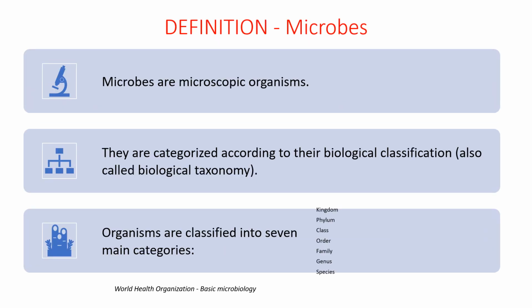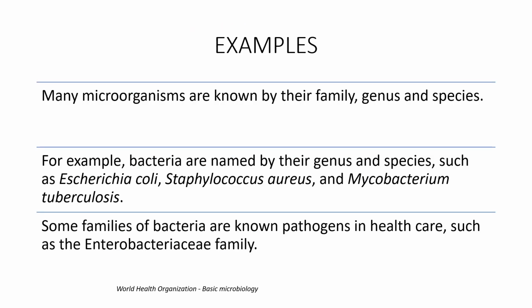Microbes are microscopic organisms. They are categorized according to biological classifications. Organisms are classified into 7 main categories according to kingdom, phylum, class, order, family, genus, and species. Many organisms are known by the family, genus, and species. For example, bacteria are named by genus and species, such as E. coli, Staph aureus, Mycobacterium tuberculosis. Some families of bacteria are known pathogens in healthcare, such as the Enterobacteriaceae family.